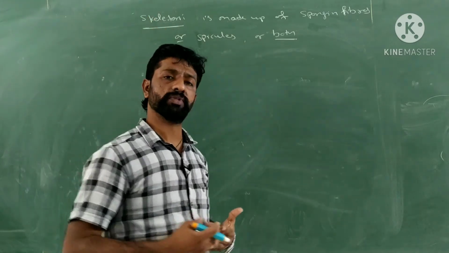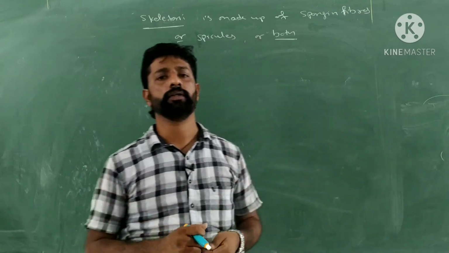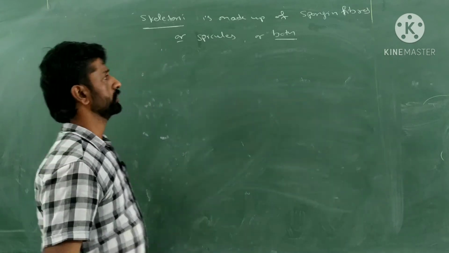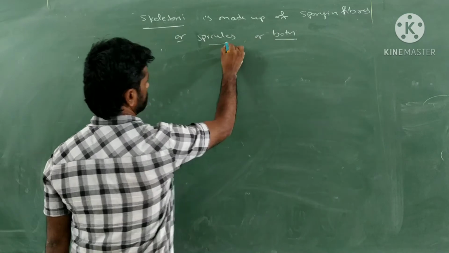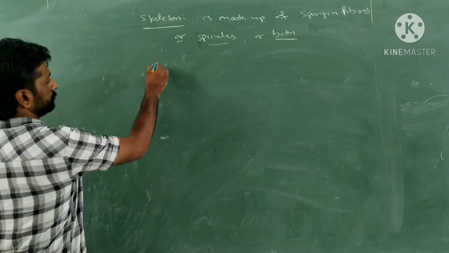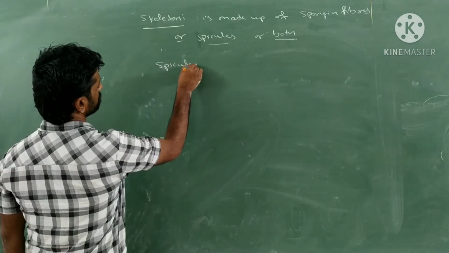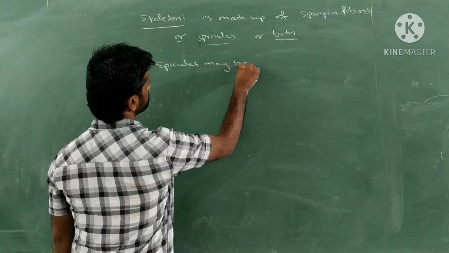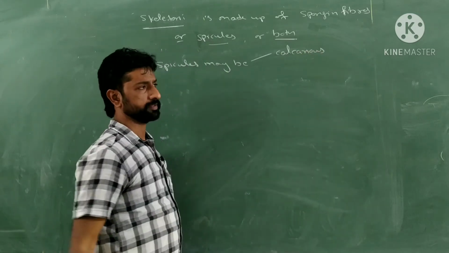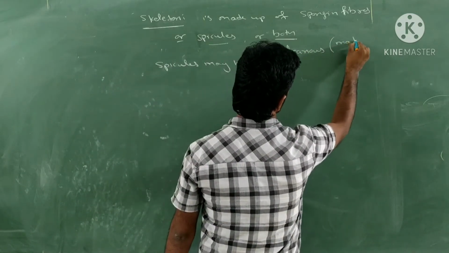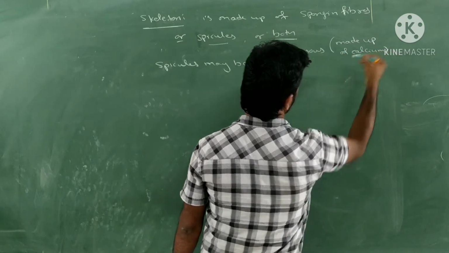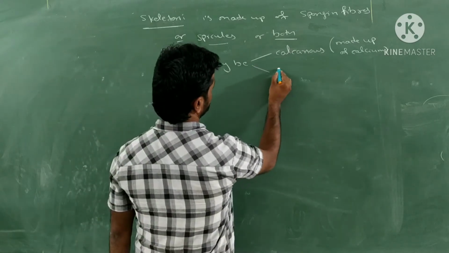So these spongin fibers as well as the spicules will be embedded in the body layer of the sponges, and that gives the skeleton form for that one. So here skeleton is made up of spongin fibers or the spicules or both. These spicules, as we already know, there are two types of spicules. So these spicules may be calcareous. When we call the spicules calcareous, they are made up of calcium. Or these spicules may be siliceous.